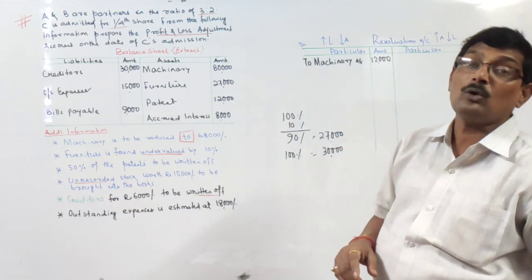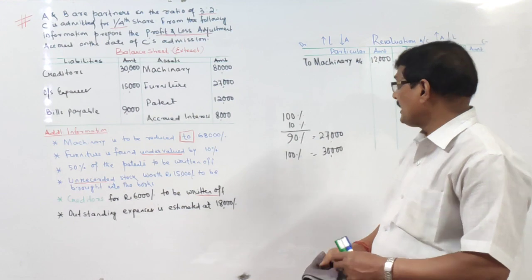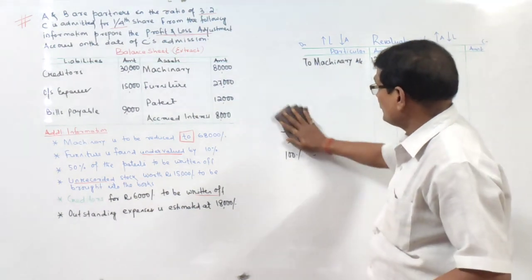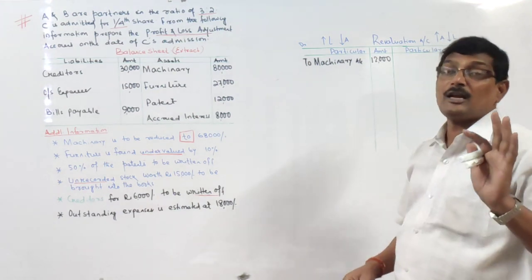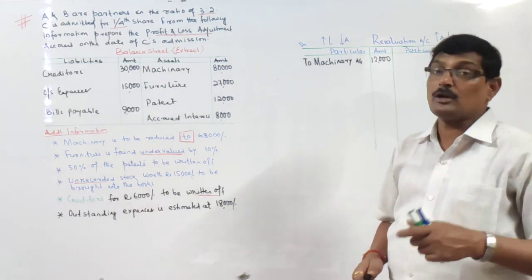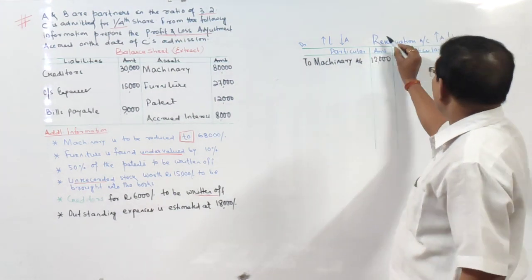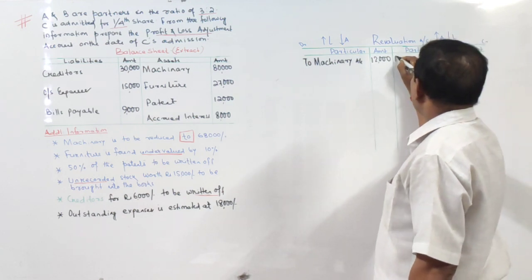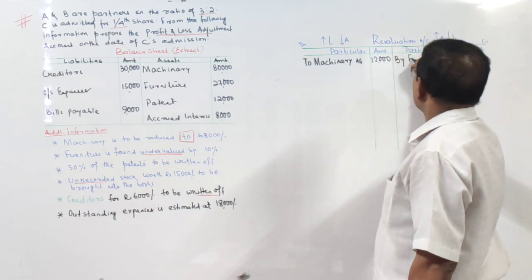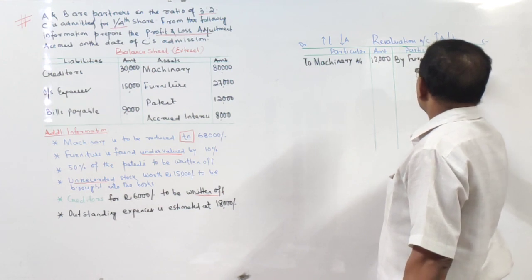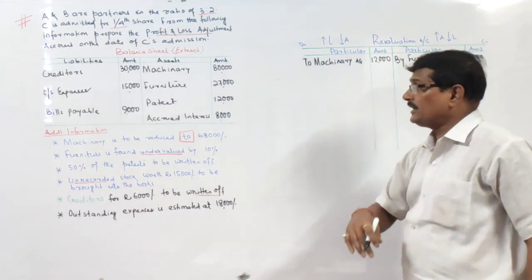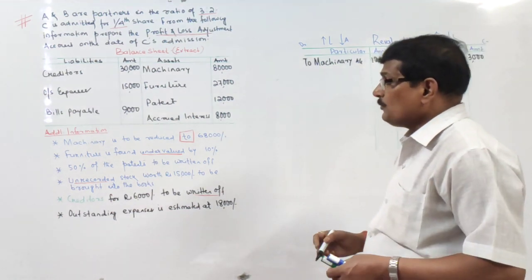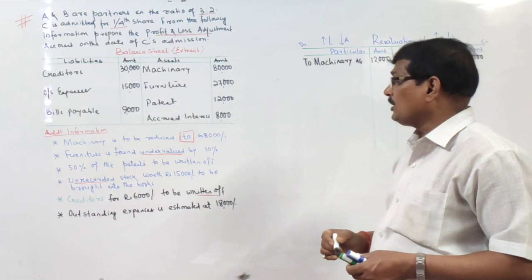Right? Now we have to increase it. उसका value कम हुआ है, we have to increase it. So increase in the value of furniture. Entry will be furniture account debited to revaluation account, or revaluation account credited by furniture. Right? Amount कितना हो गया? Amount हो गया 3,000 rupees. Exactly as we have discussed earlier. एकदम same.